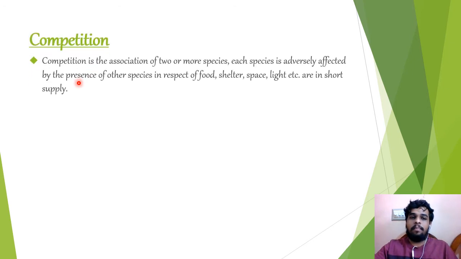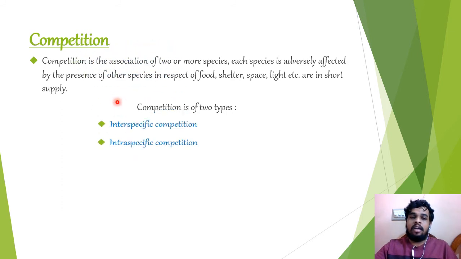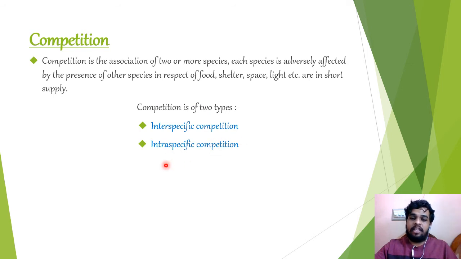Now let us see about competition. What is competition? Competition is the association of two or more species where each species is adversely affected by the presence of the other species in respect of food, shelter, space, light, etc. that are in short supply. It means in this interaction both will get harmed. Competition is of two types: interspecific competition and intraspecific competition.